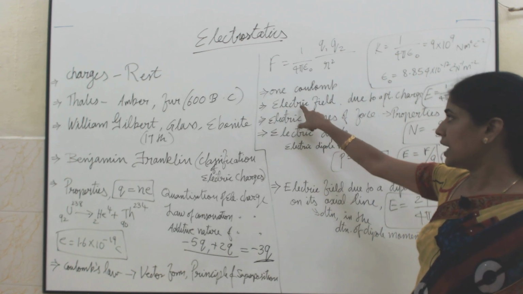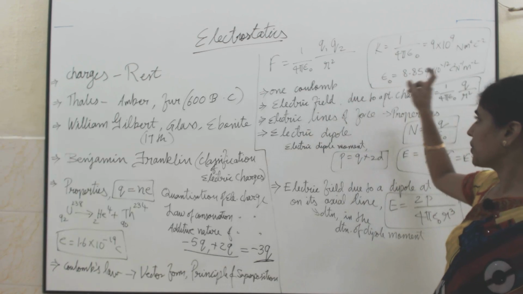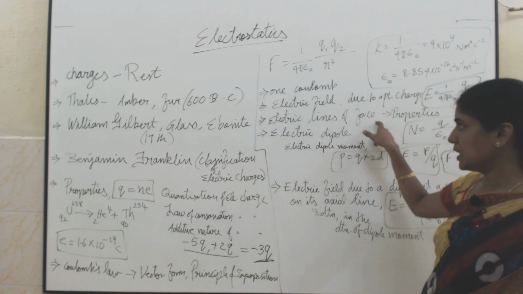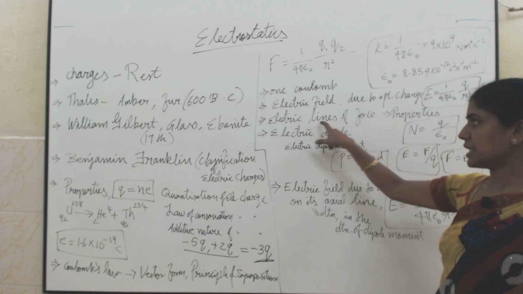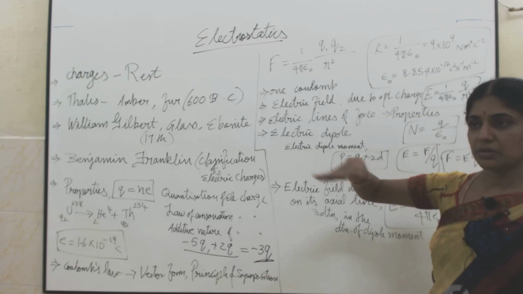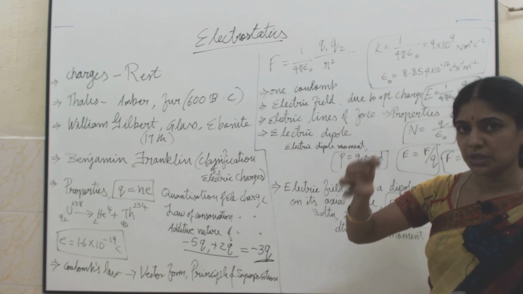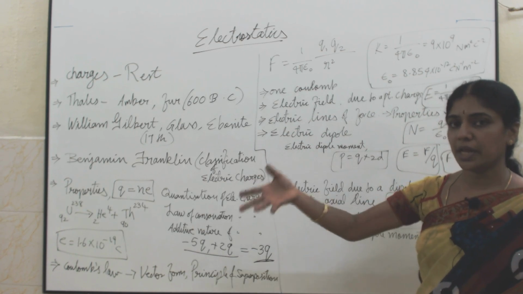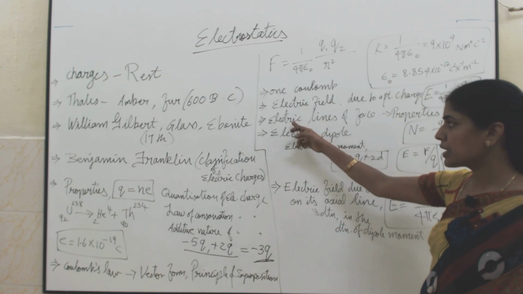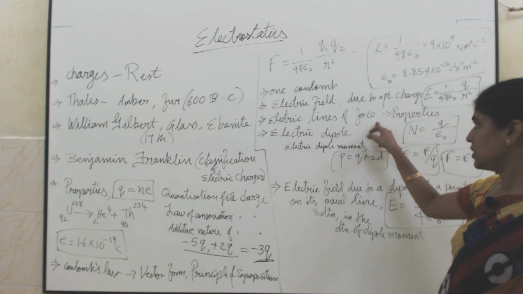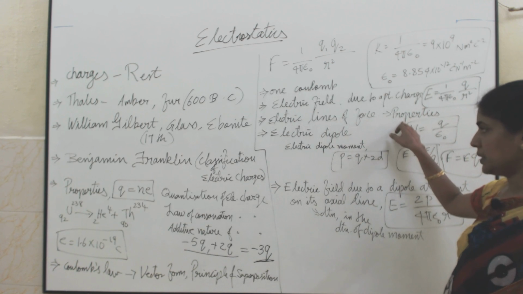Then what is the electric field? Electric field lines are nothing but your electric lines of force. So what are electric lines of force? These electric lines of force are nothing but straight or imaginary line paths along which a unit positive charge tends to move in an electric field. That we call the electric lines of force. So in the electric lines of force, what are the properties?